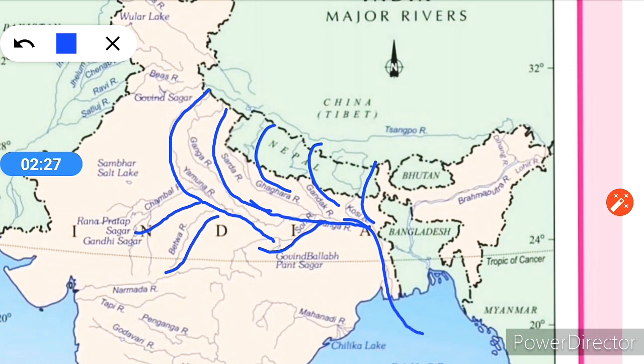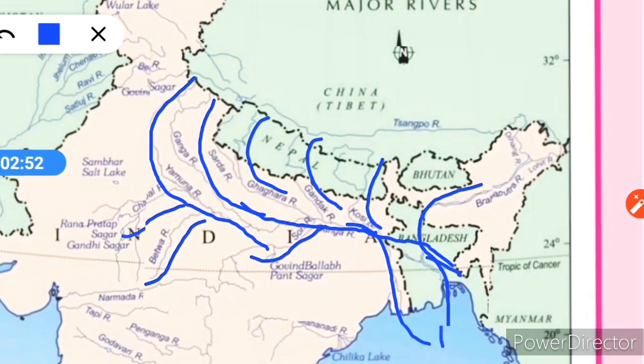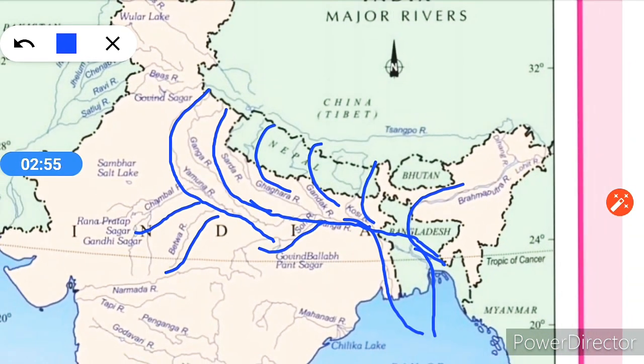Understood? The main stream flows southward into Bangladesh and is joined by the Brahmaputra. Further downstream, it is known as Meghna. This mighty river, with water from the Ganga and Brahmaputra, flows into the Bay of Bengal. The delta formed by this river is known as Sundarban Delta.